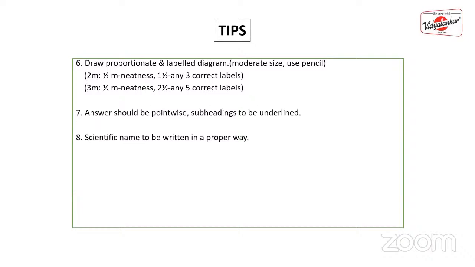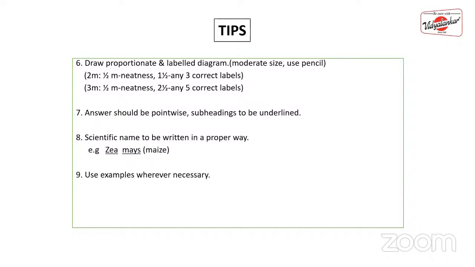Now, when you're writing a scientific name, there are a few rules that you should follow. I hope you all know the rules. The first letter should be capital, the second letter should be small, and they should be underlined separately. So this is how you have to write the scientific name. For example, if you're writing Zea mays, Z should be capital, M should be small, and it should be underlined separately. So Zea mays is nothing but the maize plant.